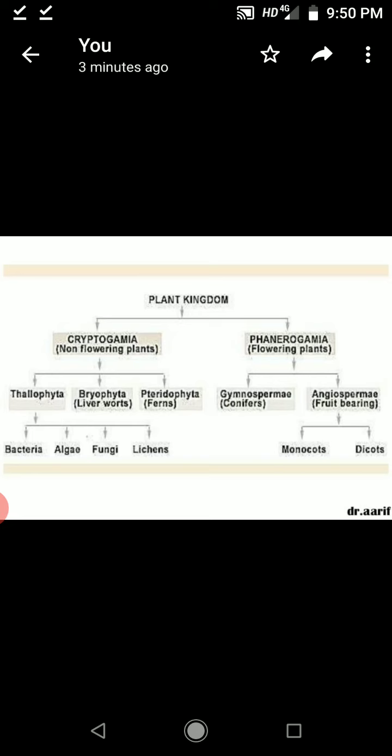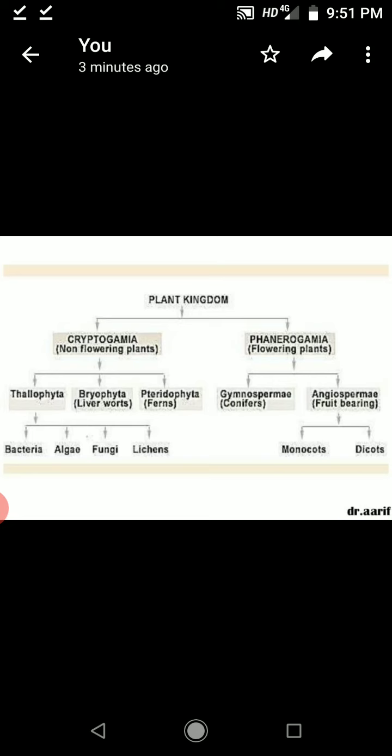First the bacteria originated on the earth, then the algae, and after that fungi and lichens. Bacteria and algae are unicellular organisms.